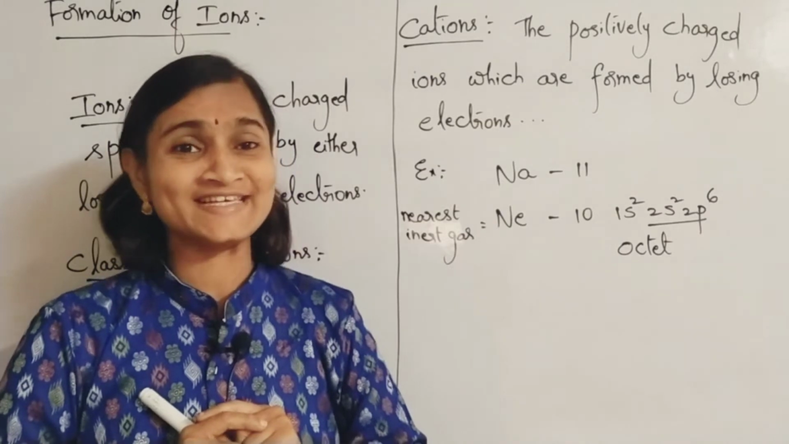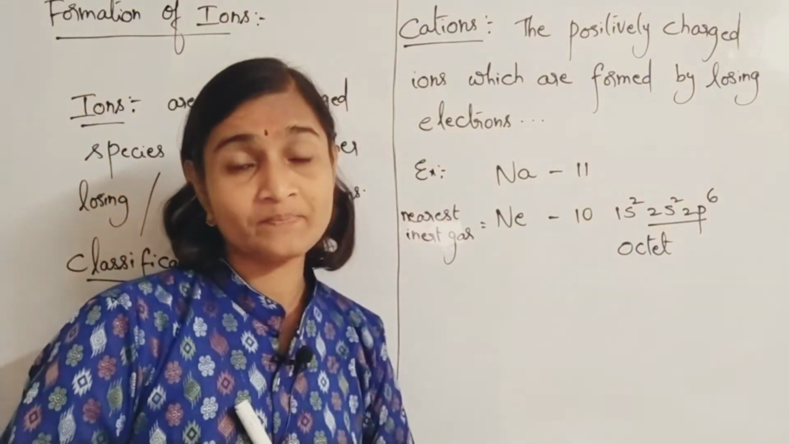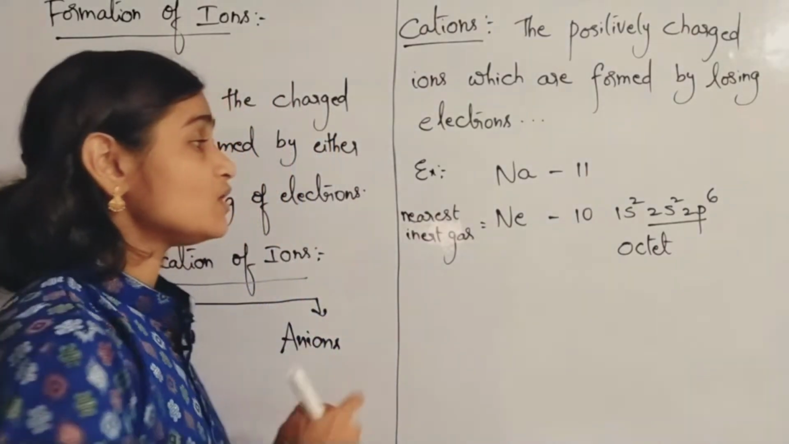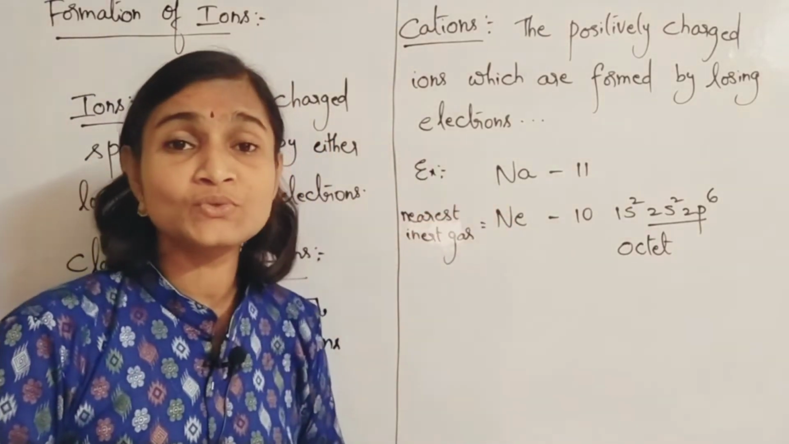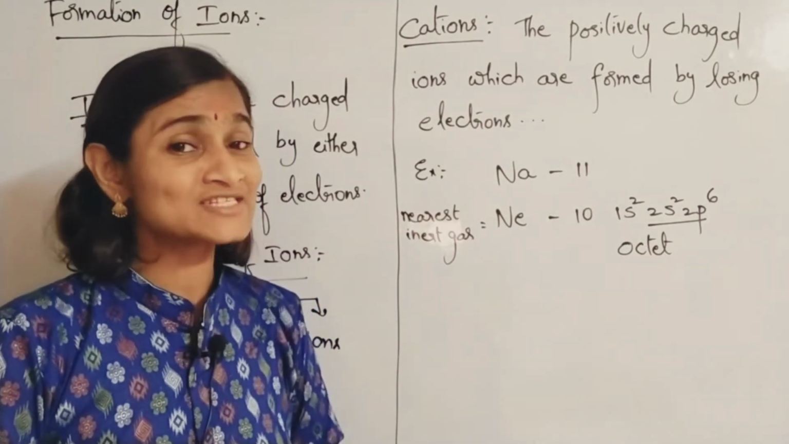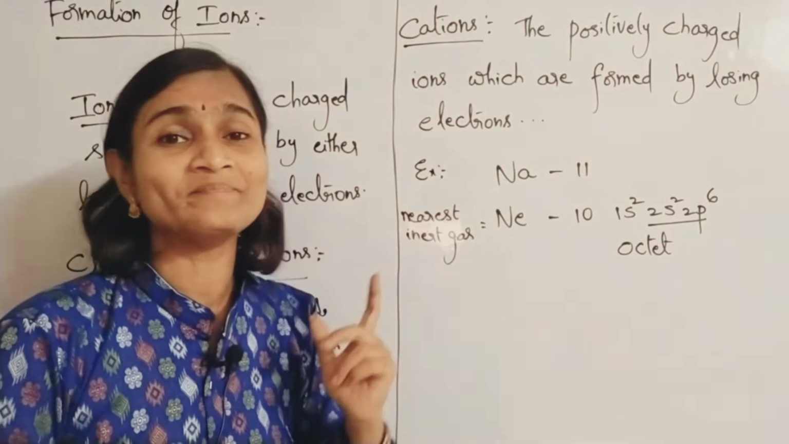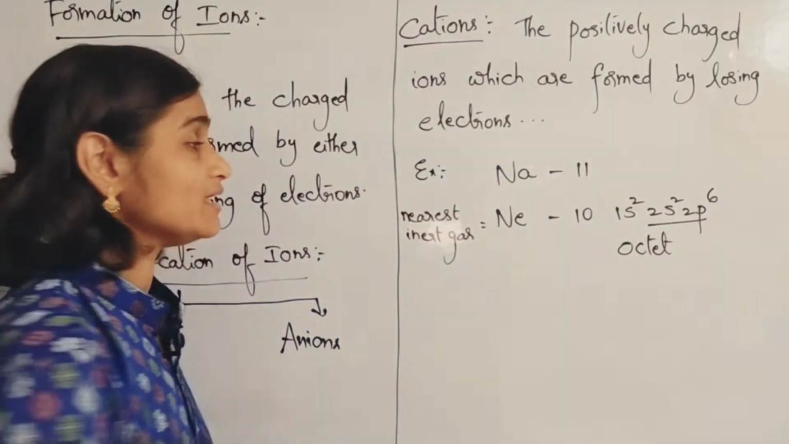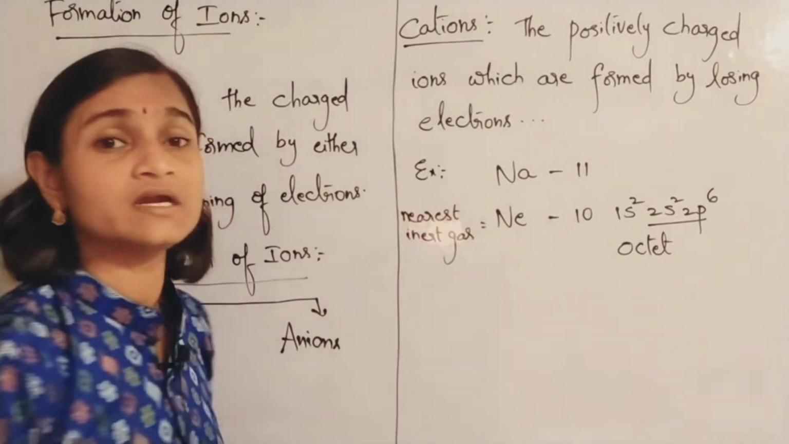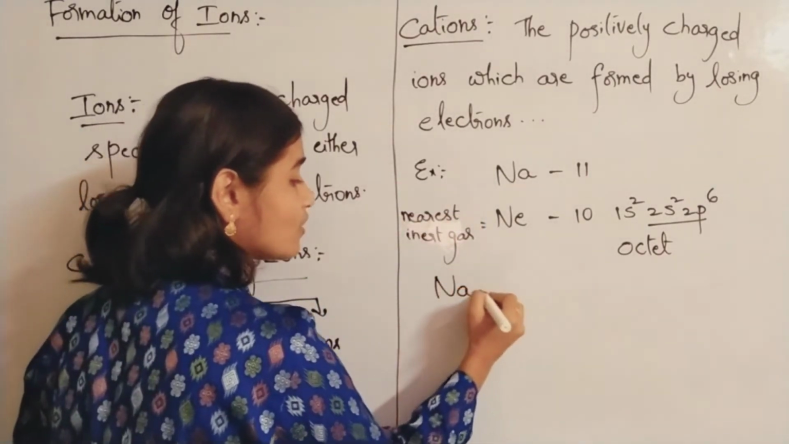So octet configuration is there with inert gases. In order to acquire stability as that of neon, what does sodium have to do? Yes, sodium has to lose one electron. Sodium has one electron extra than the nearest inert gas, neon. So you are comparing it with the nearest inert gas, neon. So sodium loses one electron.